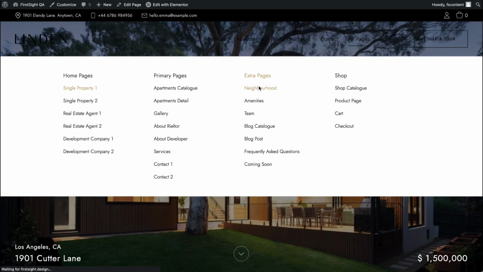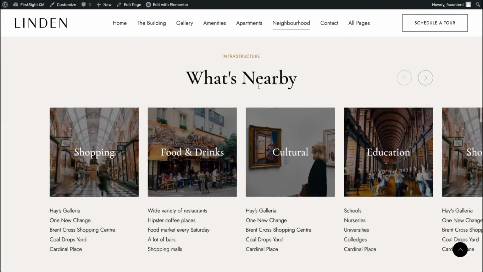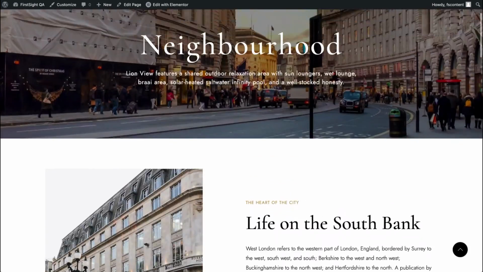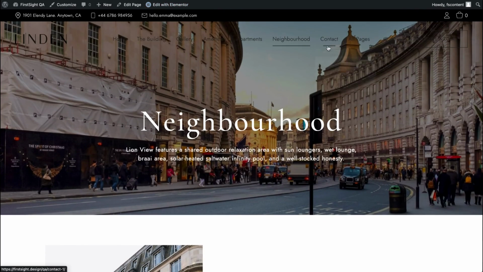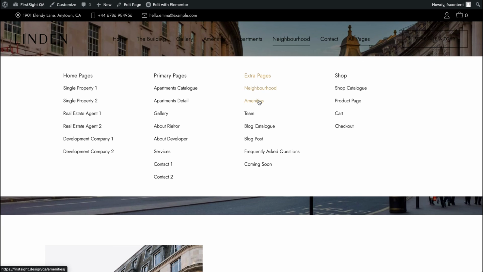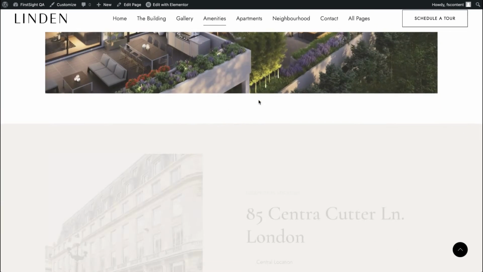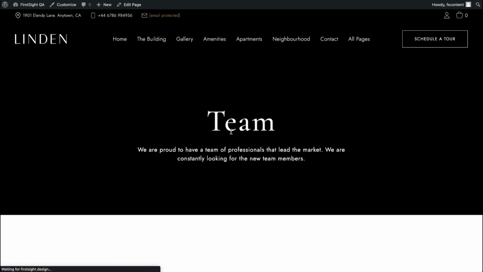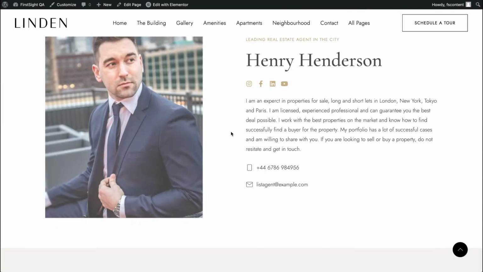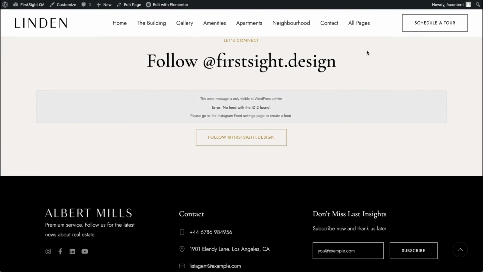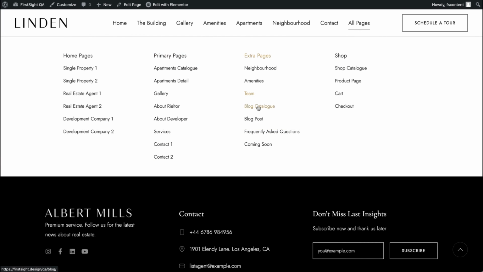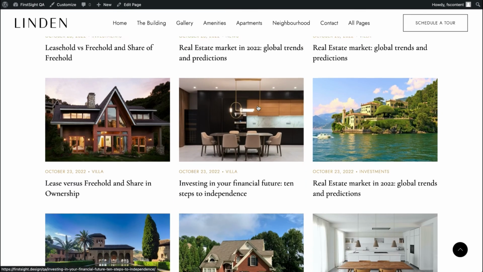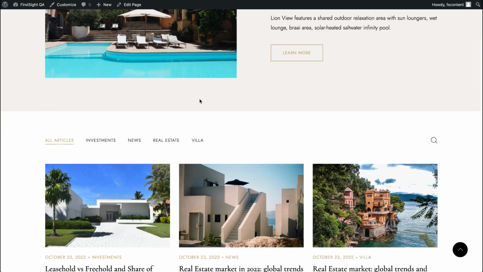There are some additional pages like Neighbourhood here. And yes, you can edit that with Elementor. Amenities as well. Theme, let's take a look. Yeah, so it's a really nice page that can be set up using Elementor Page Builder. We have our blog catalog, so you know where to add posts, and there are some categories.